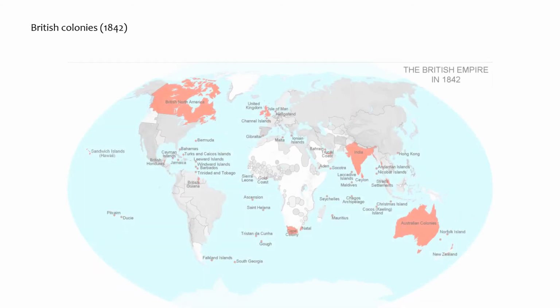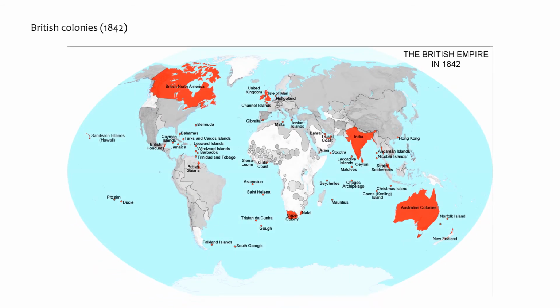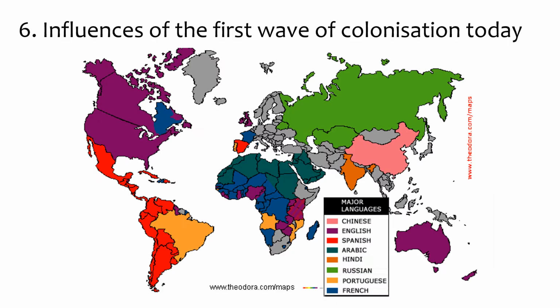Then the British colonies, the British make a vast British Empire. This is of course in 1842, but you see that they colonized a lot of land, also areas where they still talk English today because of these colonizations. As I just said, the languages show us a bit more about the history of colonization.